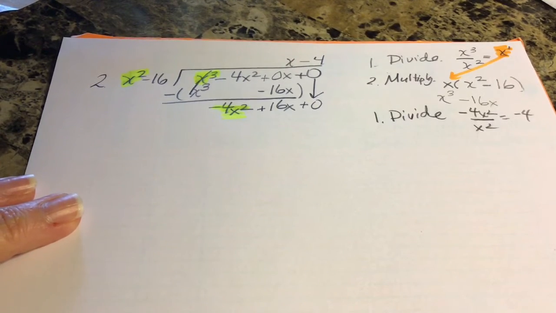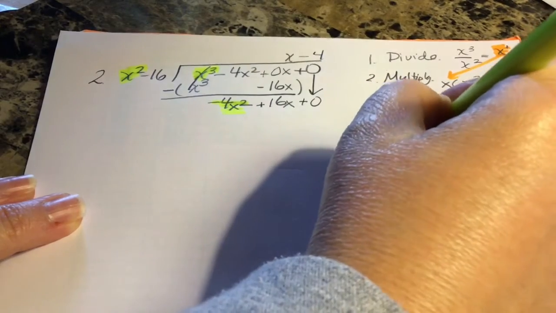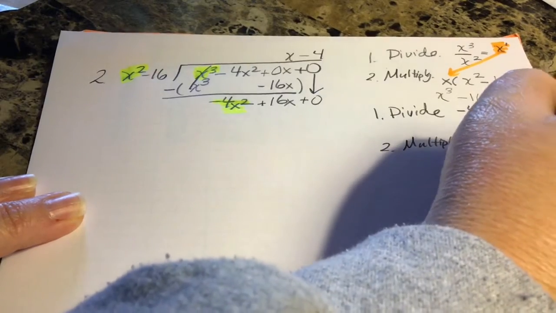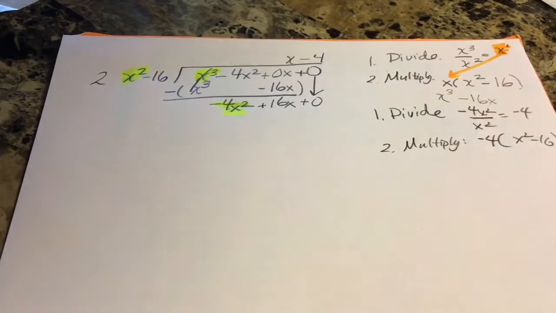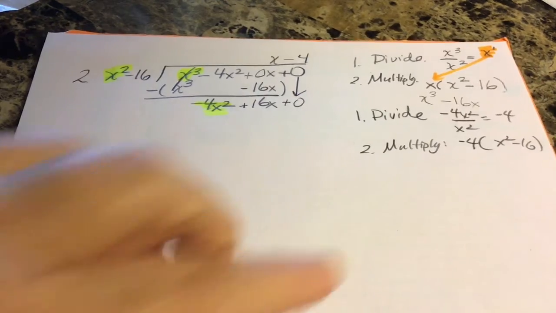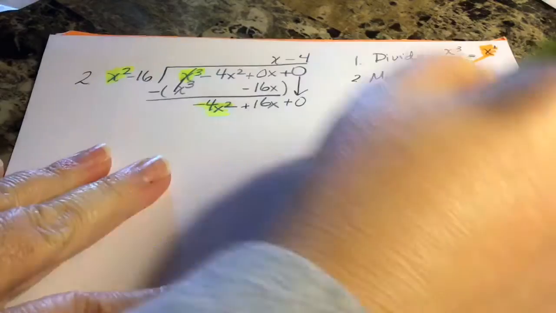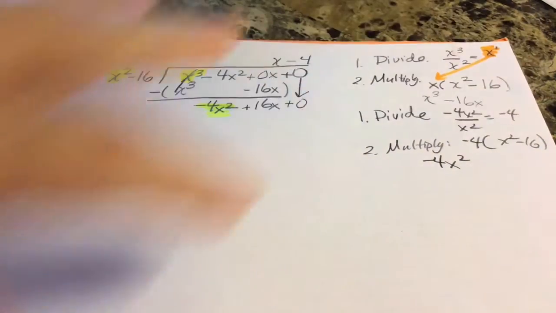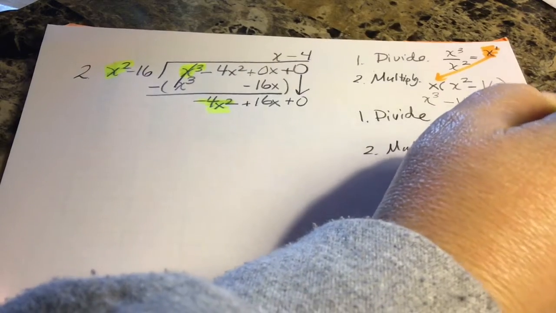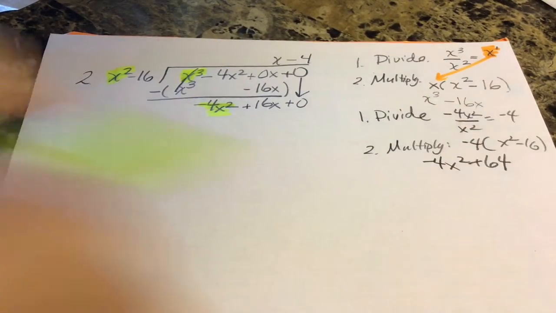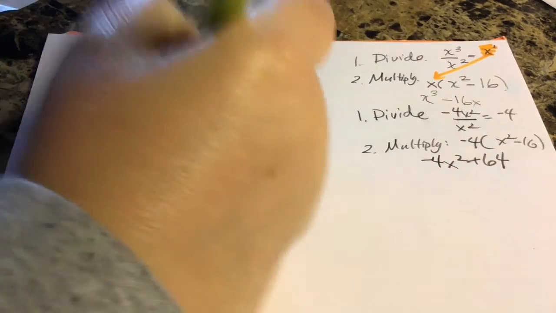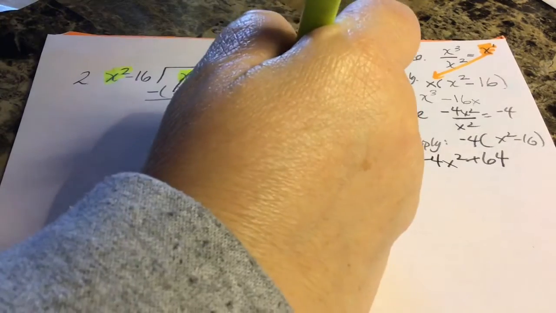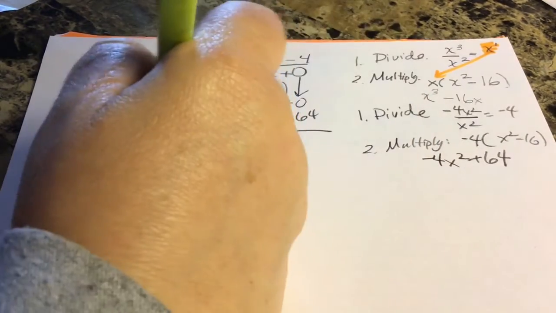And now I'm going to multiply. I'm going to take that answer of negative 4 that I just got and multiply it by the divisor. Apologize for my hand being in the way. So now I'm going to multiply negative 4 times x squared. That's negative 4x squared. Negative 4 times negative 16 is positive 64. And I'm going to put these under their like terms. So negative 4x squared plus 64, and I'm subtracting.